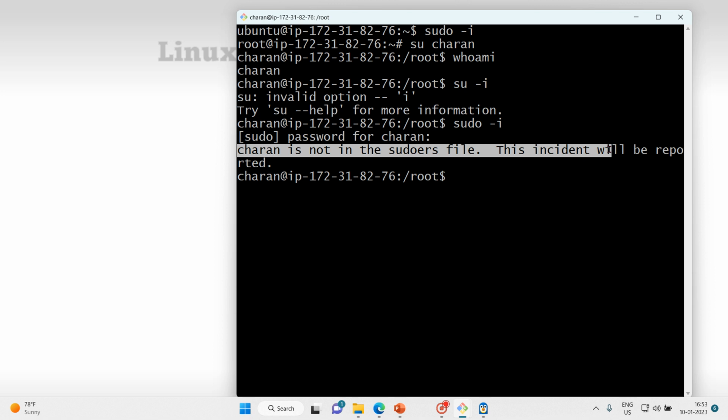So if I am not able to do the sudoing, if I can't become a sudoer, then I cannot do a lot of activities in this system. So how can I do that? How can I solve this issue? That's what we are going to look into now.